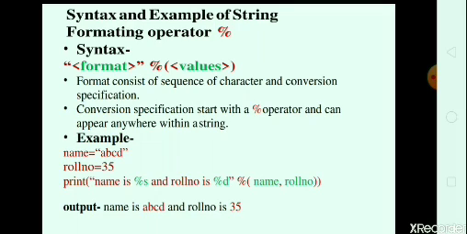So in the print function we can pass "name is %s". We can access the ABCD string from the user or assign that string to the name variable. Since this is a string type, we have to use the format operator %s, and roll number is an integer value, so we have to use %d. In brackets, name comma roll number. The output should look like this: name is ABCD, replacing %s, and roll number is 35, replacing %d.